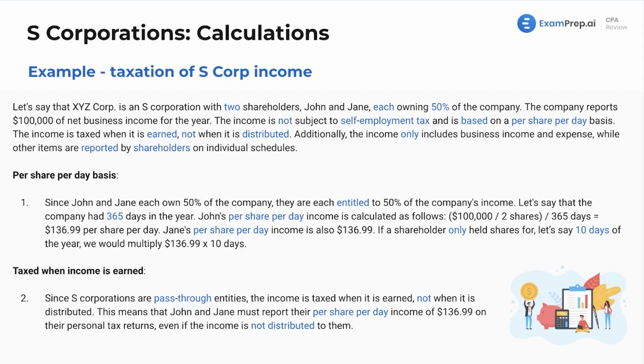Let's talk about the concept of income being taxed when it is earned. Since S corporations are pass-through entities, the income is taxed when it's earned, not when it's distributed. That means that John and Jane must report their per share per day income of roughly $137 on their personal tax returns, even if it is not distributed to them. Similar to partnerships, as we will see as well.